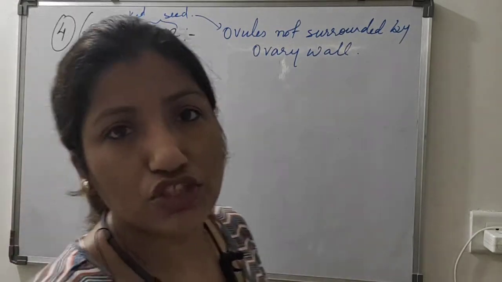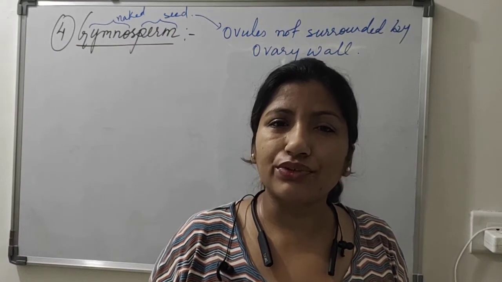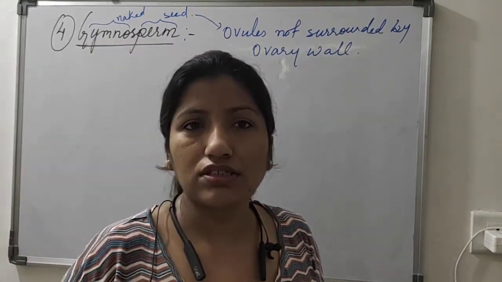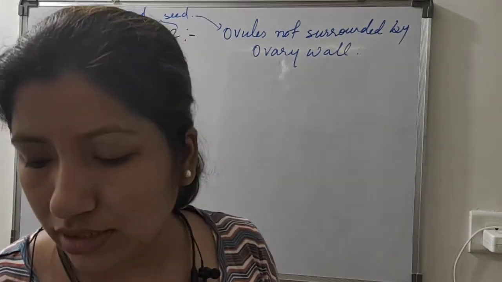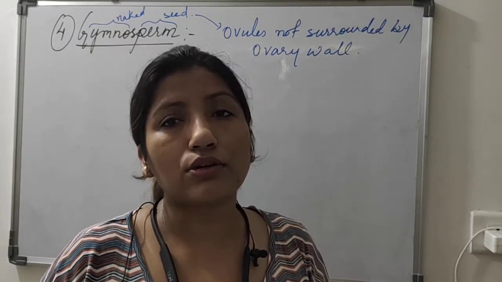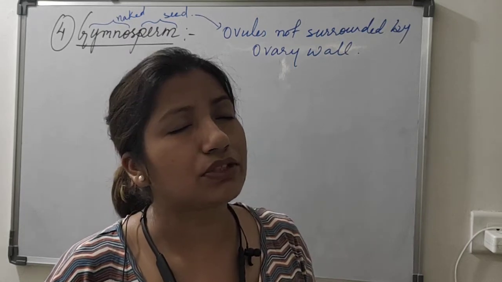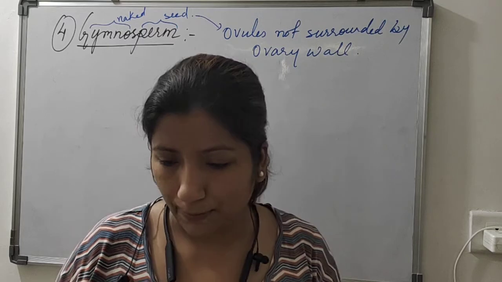And which group of plants does it include? It includes medium-sized trees, tall trees and also shrubs. The tallest tree in gymnosperms is known as the sequoia tree, the redwood tree, a very giant tree which comes in the major group of gymnosperms.